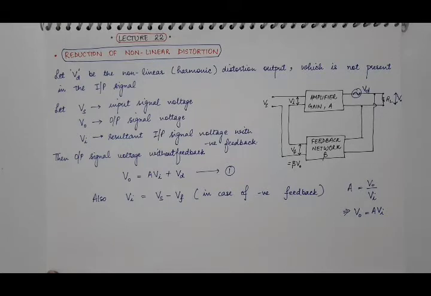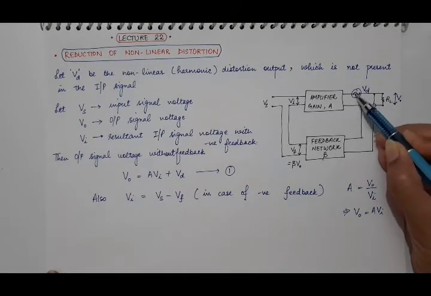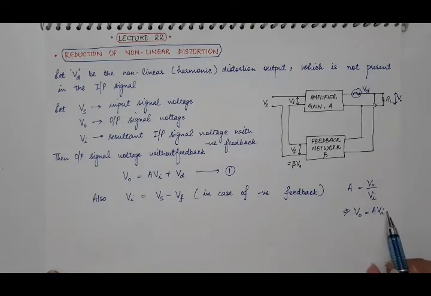But what happens is that there is additional output Vd, which is the harmonic output. It is a sinusoidal AC output, also present along with our desired output AVi. So our desired output is AVi, but there is also harmonic distortion present along with it.